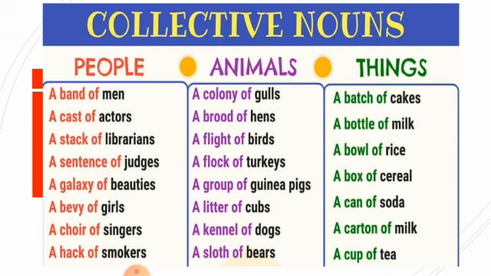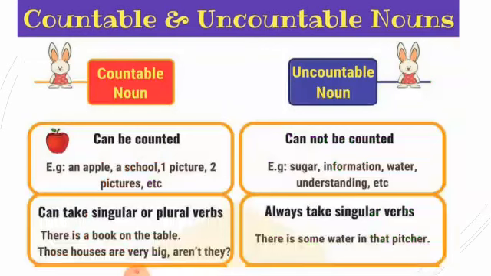You can take a picture of it, and you can also see on Google how they are separate and how many collective nouns are present. But basically we use these simple ones, for example, a school of fish, a shoal of fish, a herd of sheep, a hive of bees, a bunch of keys. So these are the common collective nouns which we use. After that, we have countable and uncountable nouns.